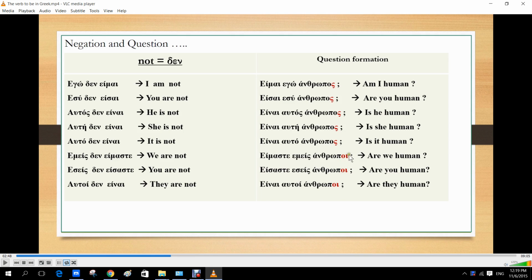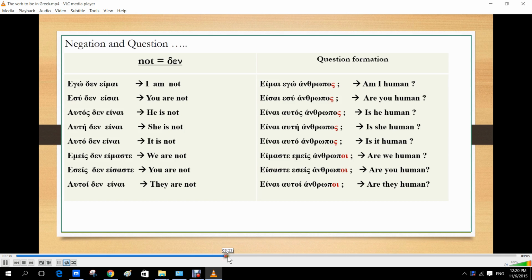the noun, we have the suffix omicron iota. This suffix is used for plurals. So when it's an adjective or a noun and you want to signify that you're talking about many people at once, you add this plural suffix at the end of the word, which could be an adjective or a noun, and that's basically the whole rule. You just add this suffix, which means that we're talking about many individuals at once.